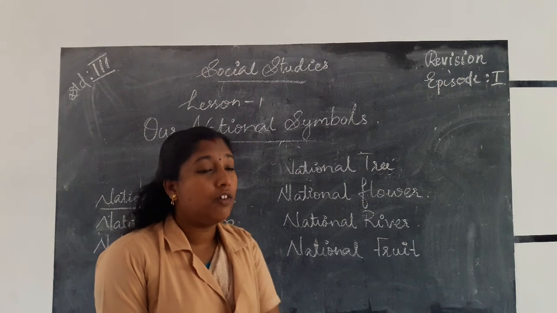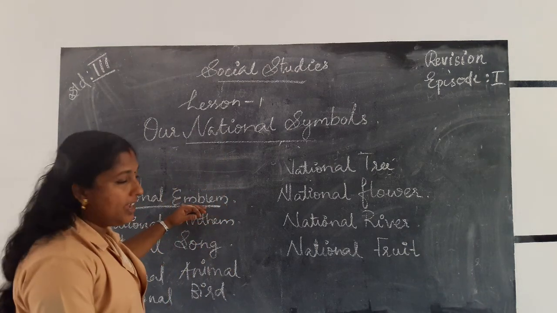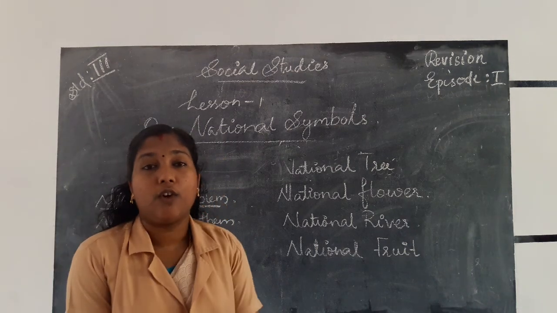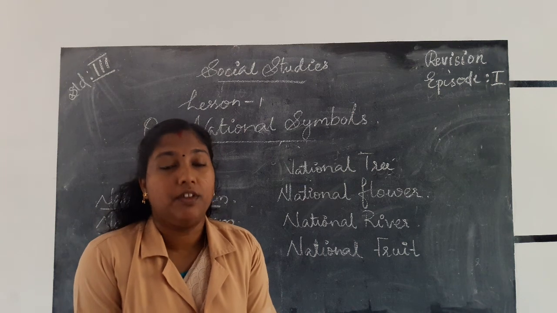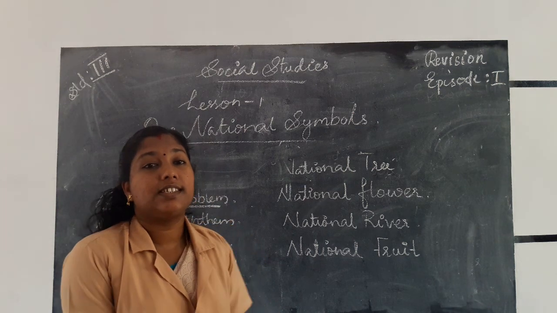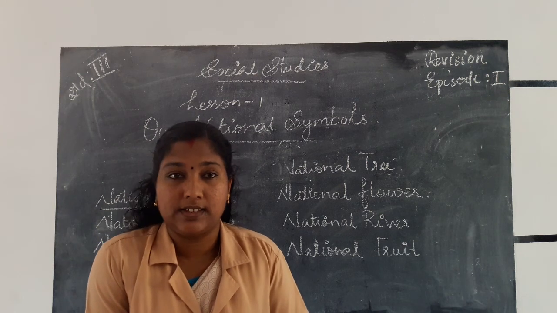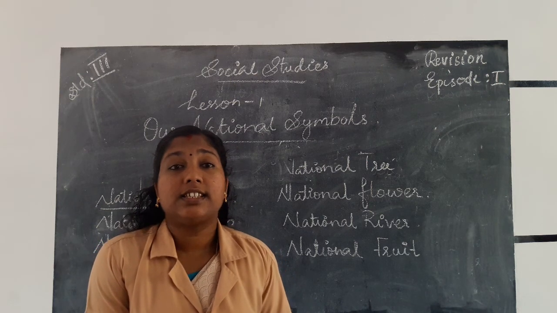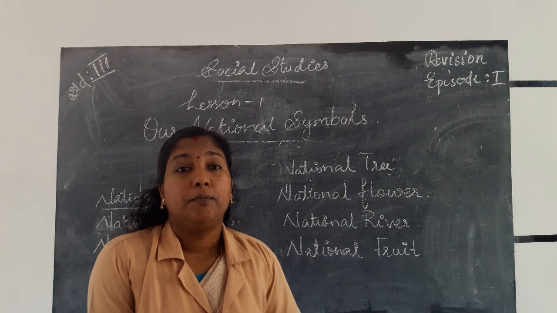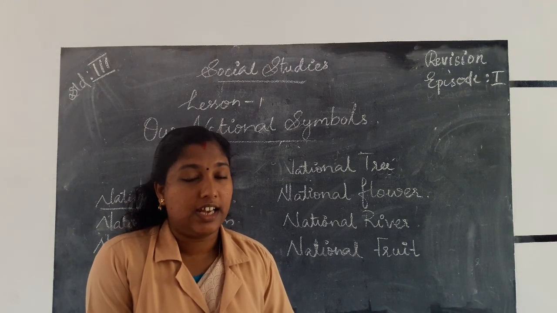Then we learned about our national emblem. The lion capital of Ashoka is our national emblem. In the national emblem, we can see four lions standing back to back in a circular base. The lions are a symbol of power, pride, confidence and courage.